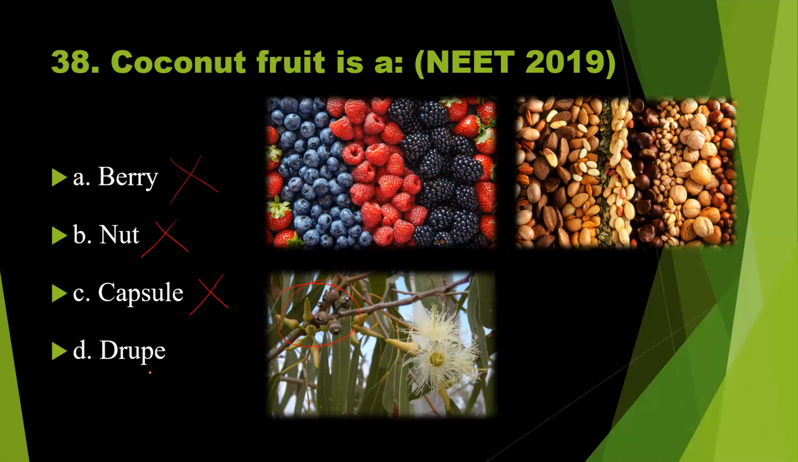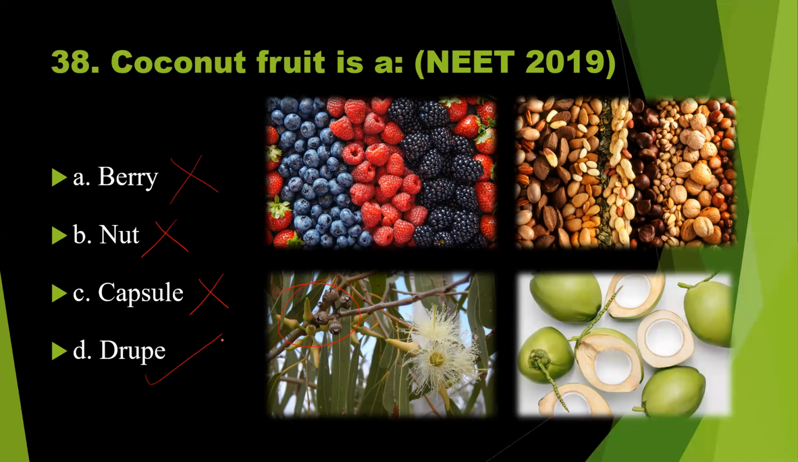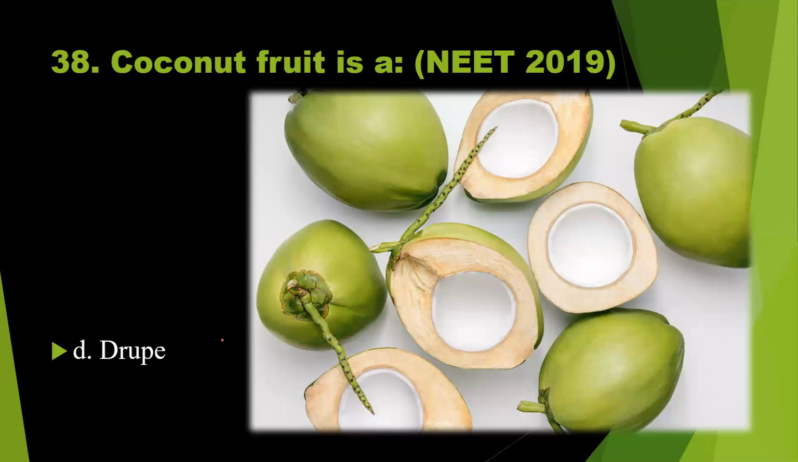So definitely this is the right answer. Here you can see the drupe fruit of coconut. So this is the drupe of coconut. So this is actually the fruit. So this is the outermost epicarp. Then middle mesocarp. Mesocarp is juicy, and innermost hard, that is endocarp.